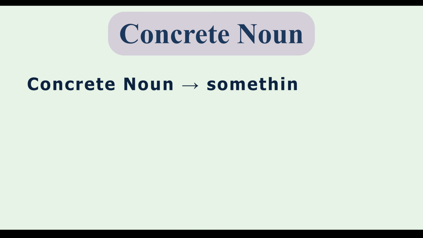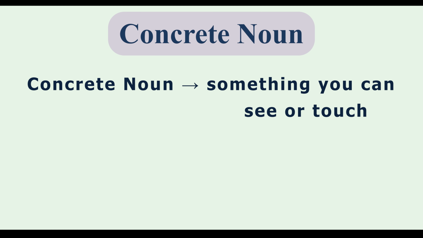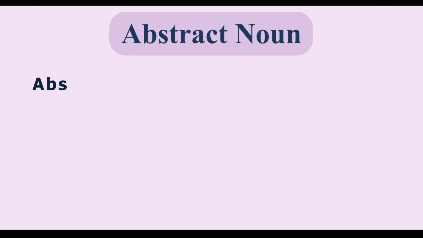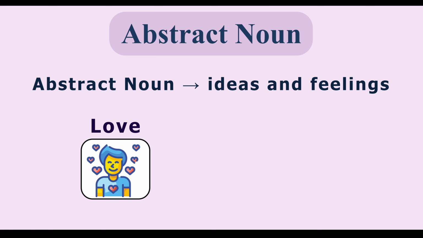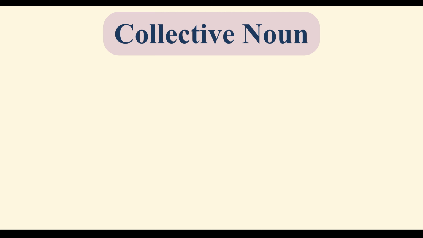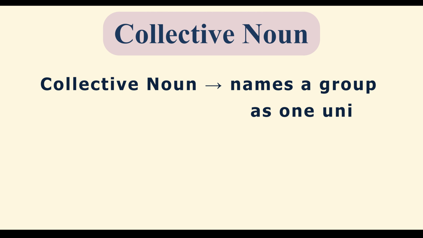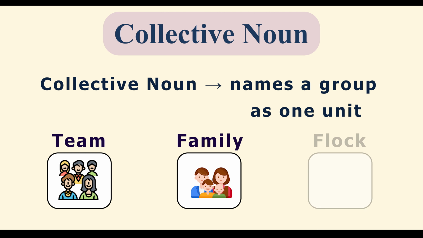A concrete noun names something you can see or touch, like rose or phone. Next, we have abstract nouns. An abstract noun names an idea or feeling you cannot touch, such as love or honesty. Now let's talk about collective nouns. A collective noun names a group as one unit, like team, family, or flock.